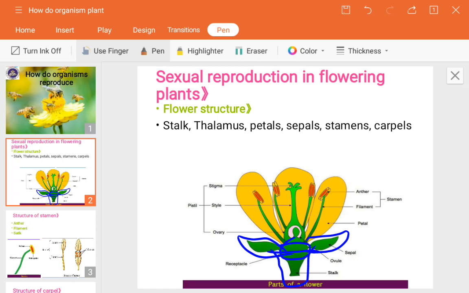It is the same as what we have studied in human beings. The female reproductive organ of human beings produces gametes like the ovum or egg. In the same way, the carpel or pistil also produces the ovum or egg. Next we are going to study the essential parts, the stamens and carpels.